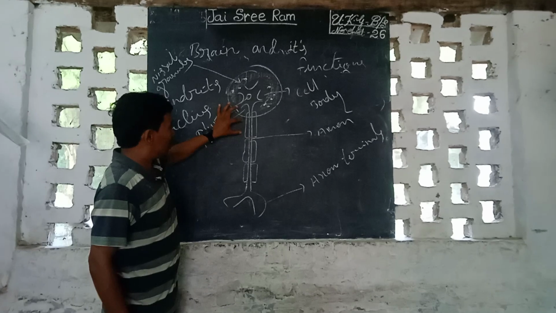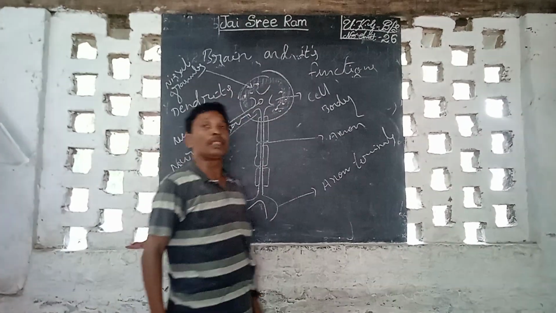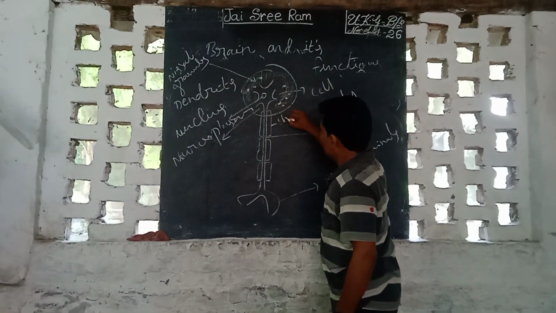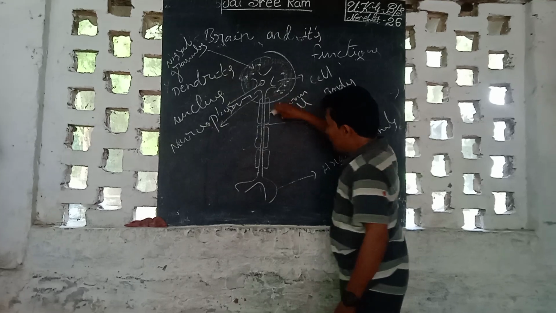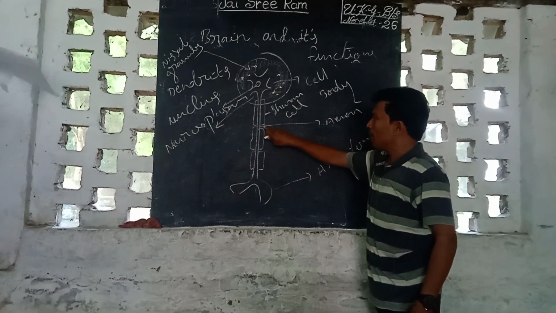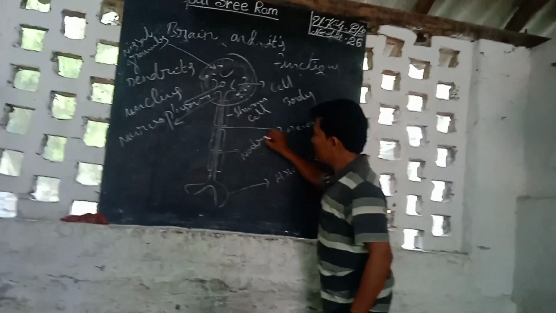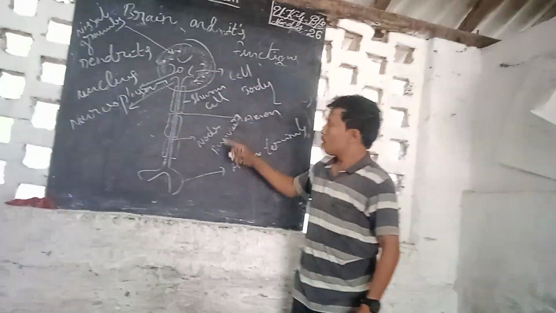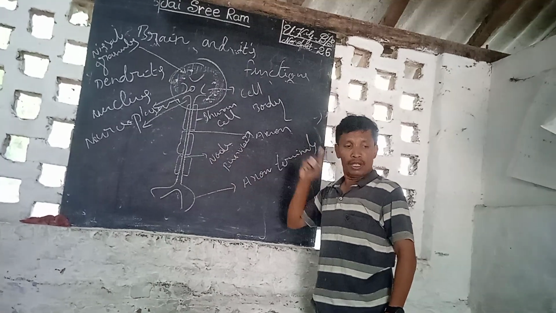And now the axon is externally covered by a kind of specialized cells. This is nothing but the Schwann cell. What is this? Schwann cell. The gap in between the Schwann cells is nothing but the node of Ranvier. Right? So the gap in between any two Schwann cells is nothing but the node of Ranvier.